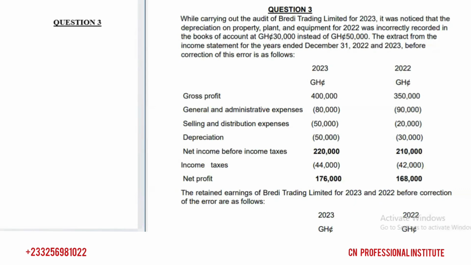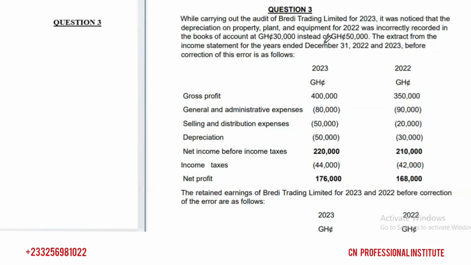Let's start with question 3. Question 3 says, while carrying out the audit of Bready Trading Limited for 2023, it was noticed that depreciation on property, plant, and equipment for 2022 was incorrectly recorded in the books of account at 30,000 instead of what? 50,000. The extract from the income statement for the years ended 31st December 2022 and 31st December 2023 before correction of this error is as follows.